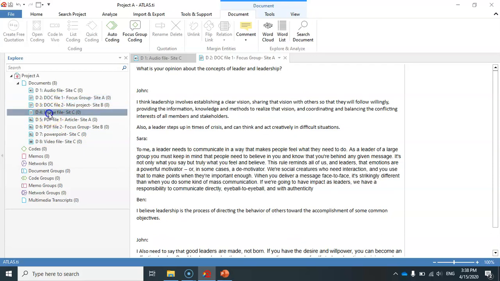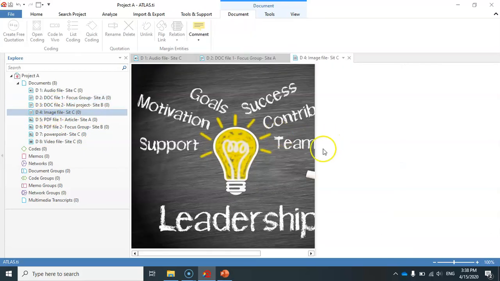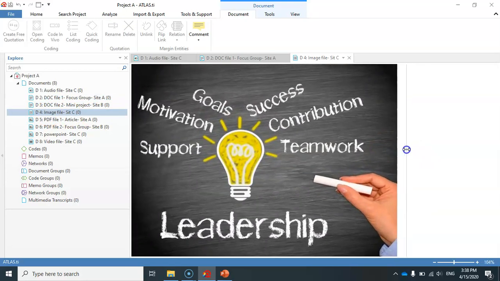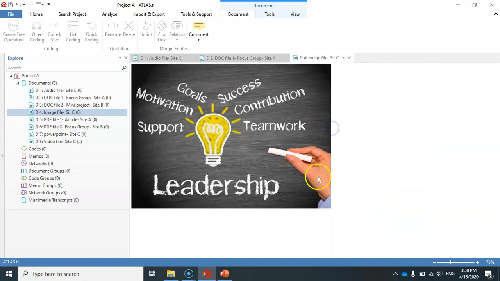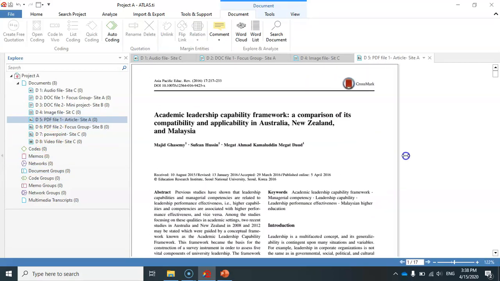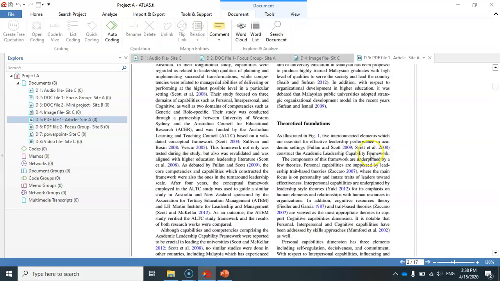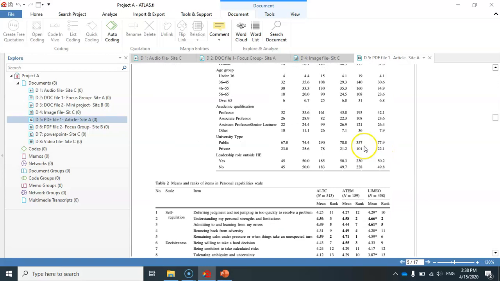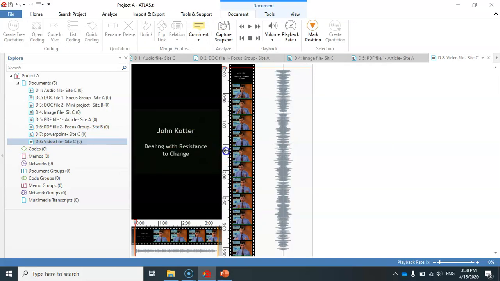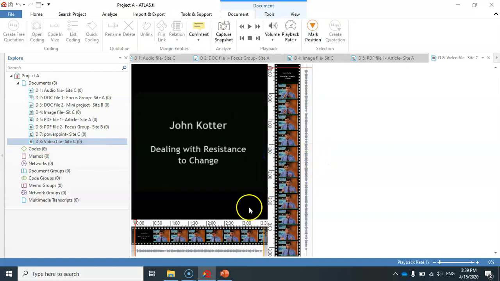Let me open this image file as the third file. So this is the image file. I can zoom in and zoom out like this. And let me open this PDF file. Again, I can zoom in and zoom out. I can scroll up and down to read the contents of these files. And this is the video file. It's quite similar to opening an audio file, so you just need to play the file.